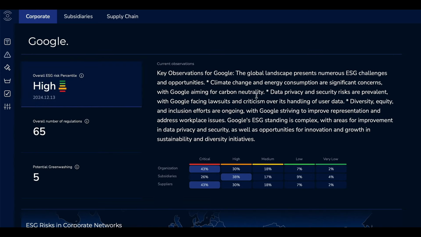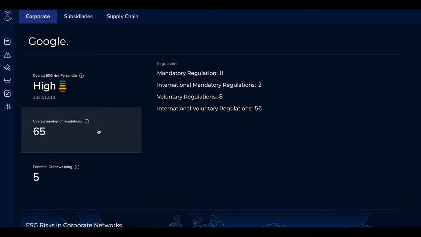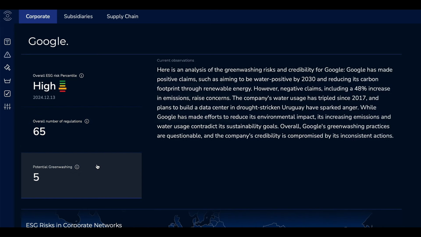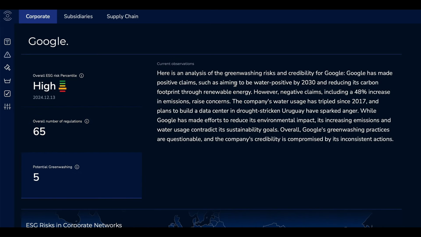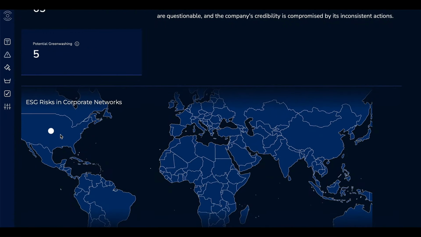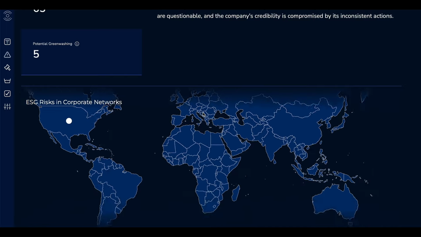You have here the key observations and key information, using an LLM to help understand what's going on. Then you have the number of regulations that apply to Google: mandatory international regulation 2, voluntary regulation 8, international voluntary regulations 56. Then you can see an LLM generating greenwashing key information. So here in the analysis, Google has made positive claims, but a 48% increase in emissions raises concern, as do water usage, impact on emissions, and things like that. Then it will show you a map of where Google is and the information around Google.